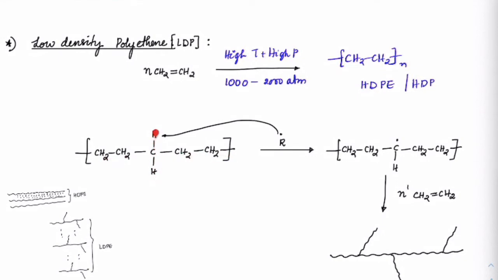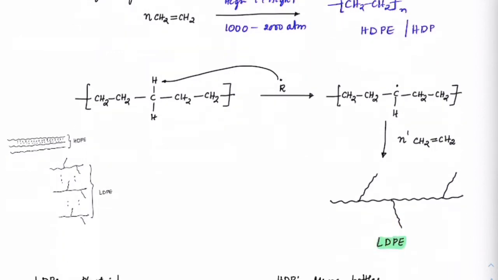Because this is all done by free radical mechanism, some R radical will attack this carbon, remove this proton, and we will have this C dot. If it gets polymerized, it will have side branch polymers also. So this is the main chain and we'll have branches on that.